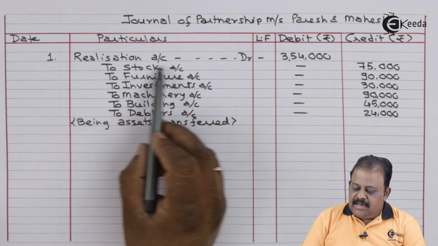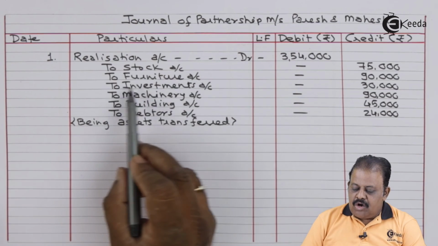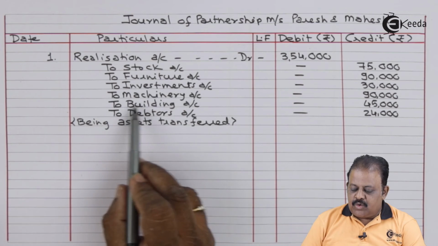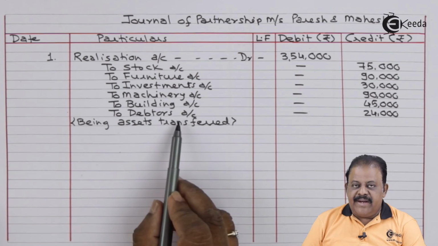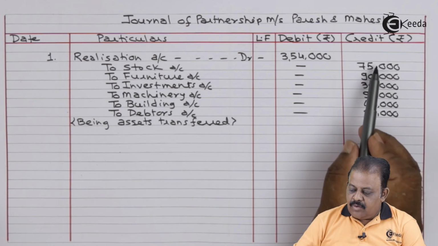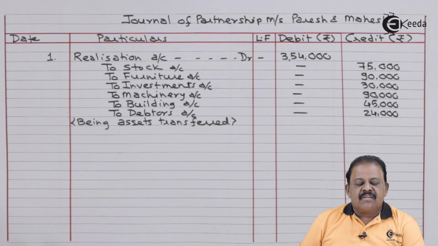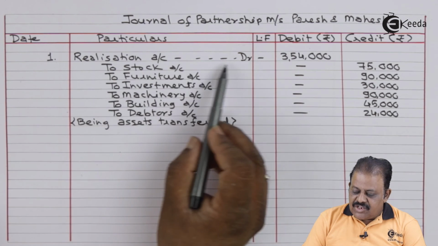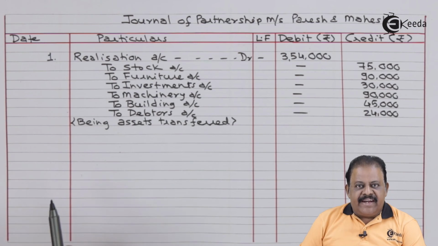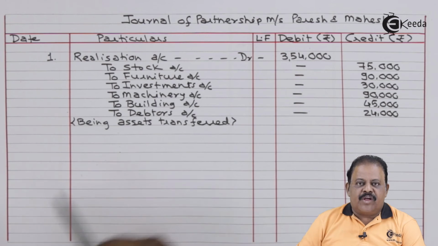First entry, realization account debit to stock, to furniture, to investment, to machinery, to building, to debtors. Here we have recorded book values, total is 3,54,000. This entry can be alternatively passed as realization account debit to sundry assets 3,54,000.